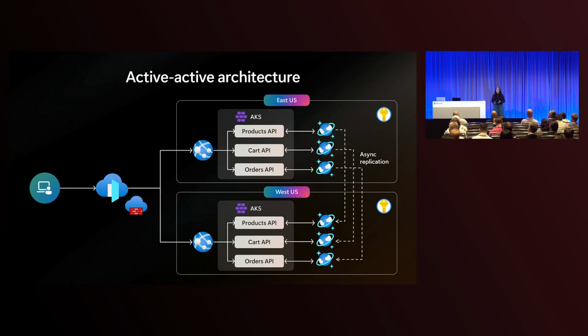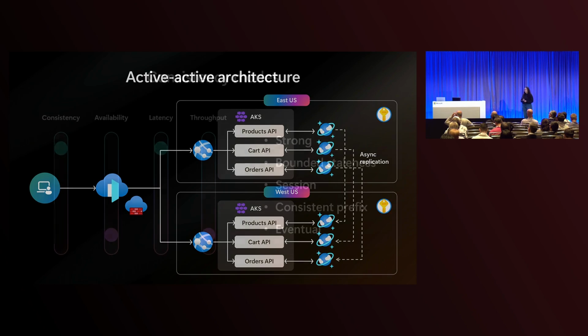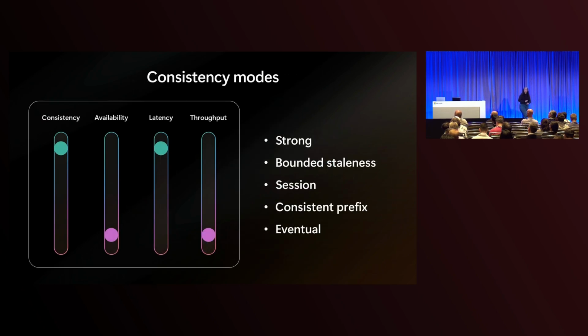With Cosmos DB, when you configure multiple regions in a single account, it uses automatic asynchronous replication to replicate data from one region to the other. Well, this sounds great. I think we should use it. But now that we have replication, we also need to consider consistency. For Cosmos DB, we have 5 consistency modes, and they all have trade-offs between consistency, availability, latency, and throughput.